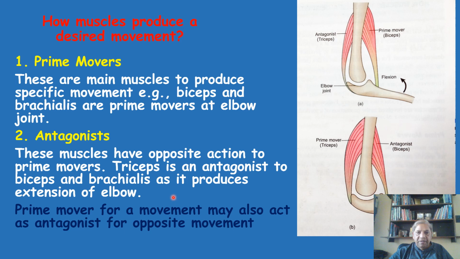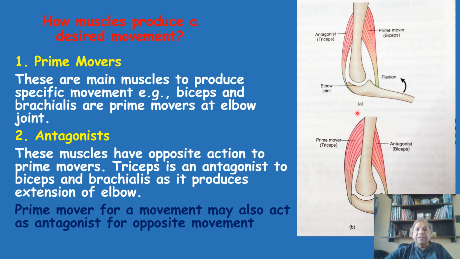Now, this role of the prime mover and antagonist muscle may change. For example, when flexion is taking place, the biceps is the prime mover and the triceps becomes the antagonist.